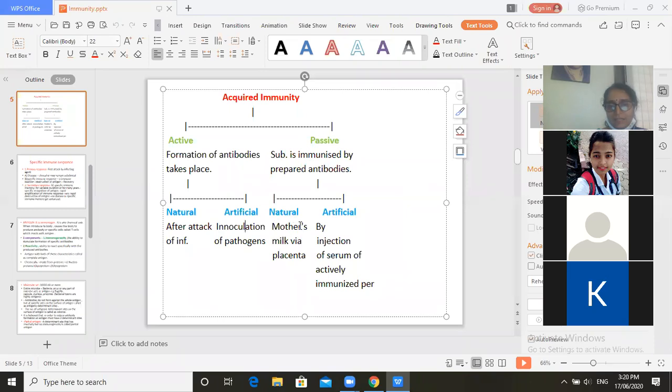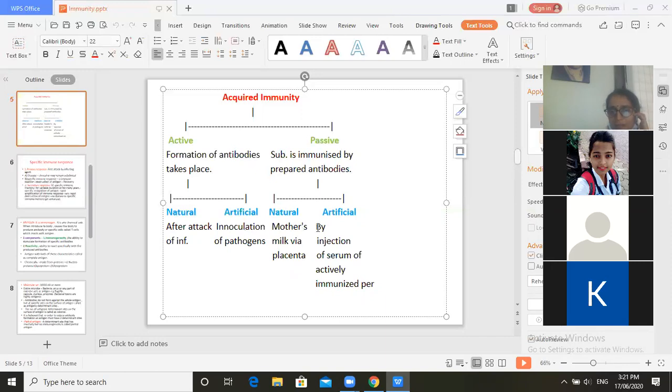Here it is written: from mother via milk or from placenta. We get these prepared antibodies from mother's milk and via placenta. So naturally, it is inoculated in our body. Okay, understand? Is there any problem of understanding?